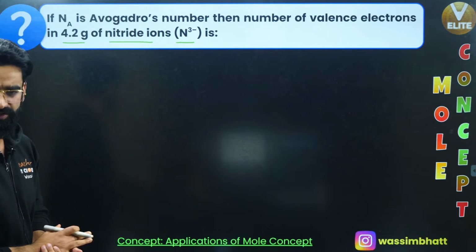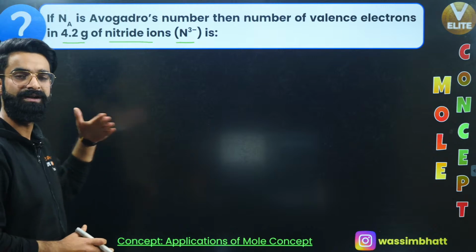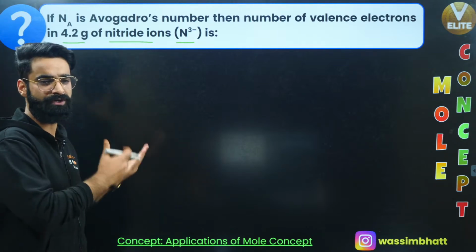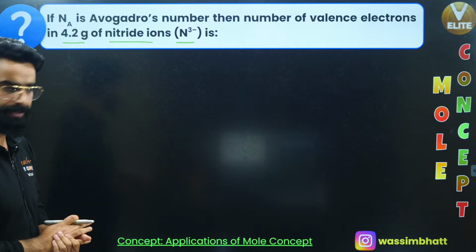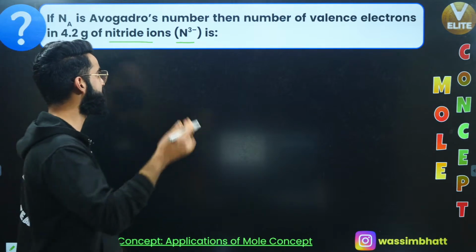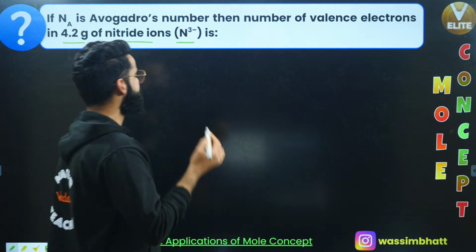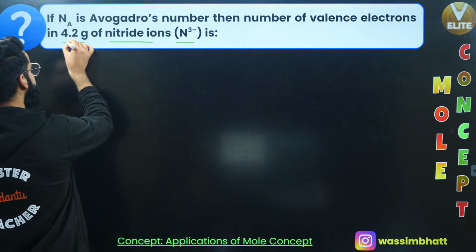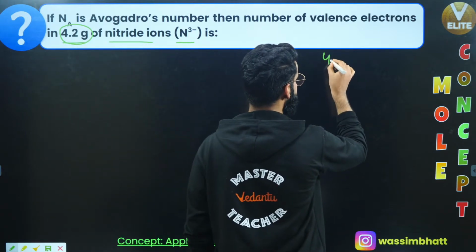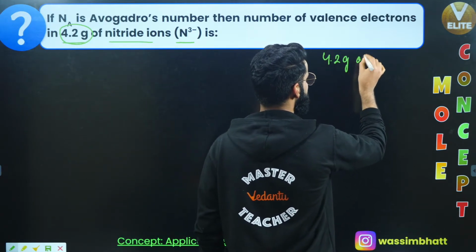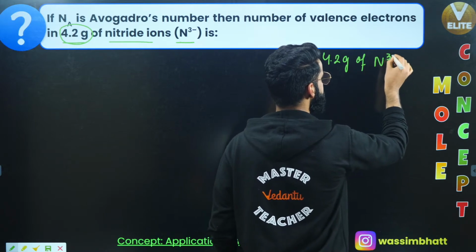See how to approach this sort of question. If you have watched the earlier sessions of mole concept, I'm sure you can easily solve it now. If you have not, then look here. See, guys, first thing, I'm given 4.2 grams of N3 negative. This is the mass of N3 negative which is given to me.